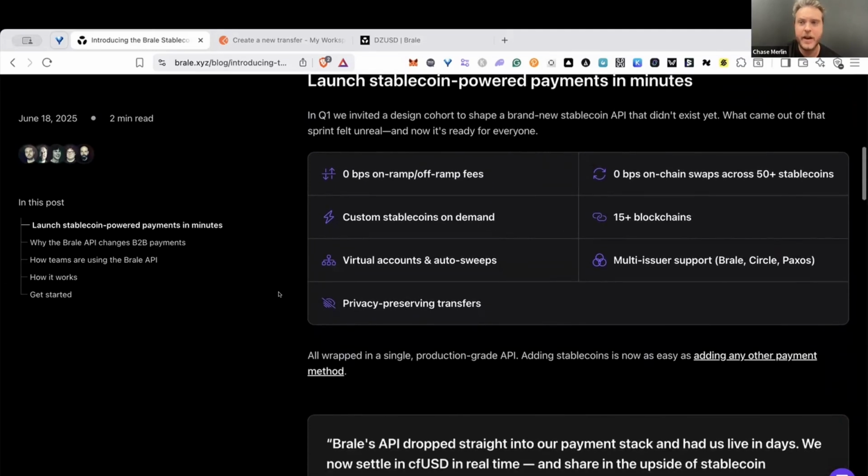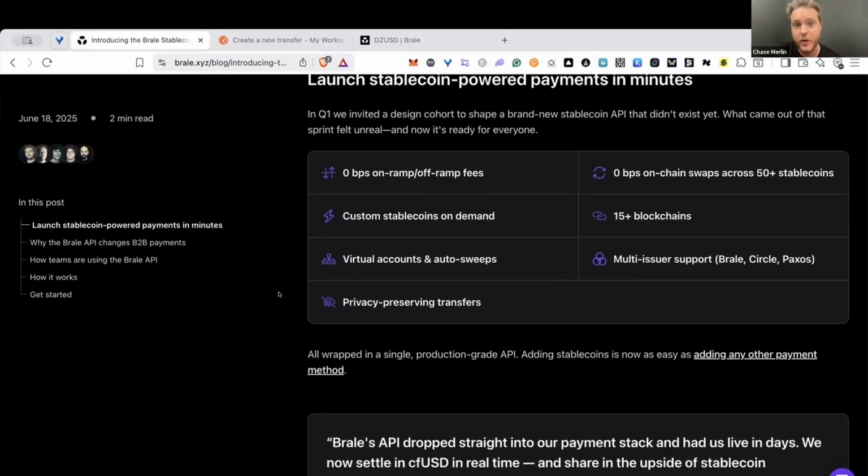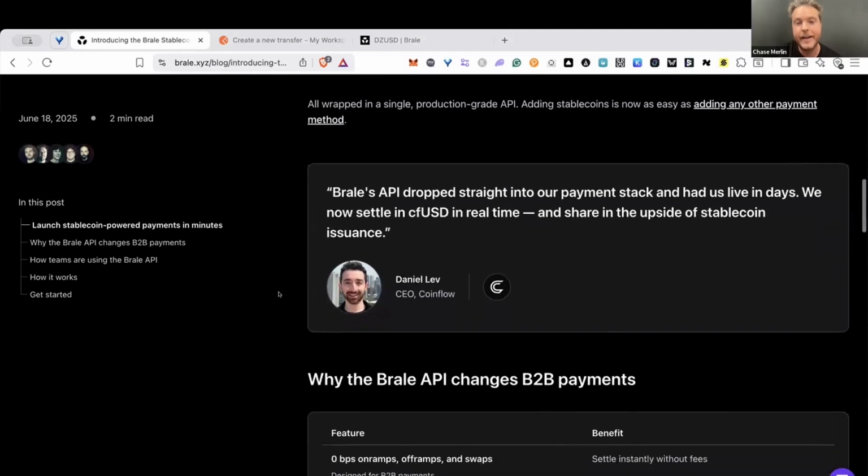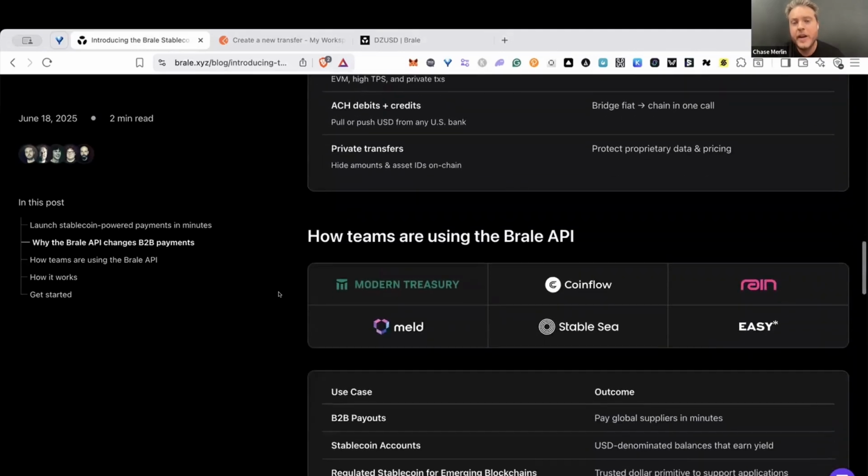So since we launched this in beta, our transaction volume has grown around 700%, and we're super excited by the response so far. And so before jumping in, I just want to shout out some of the companies that we worked closely with. So absolute shout out to Modern Treasury, CoinFlow, Rain, StableC, Meld, Easy, and others. We really worked closely together, and I don't think this product would have turned out the way that it has so far without that early feedback.